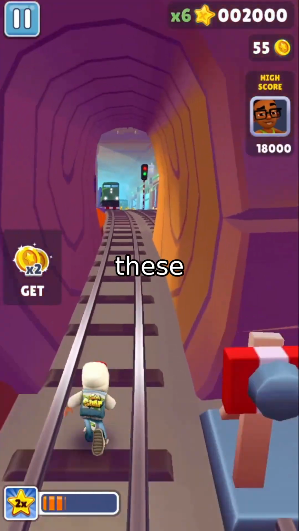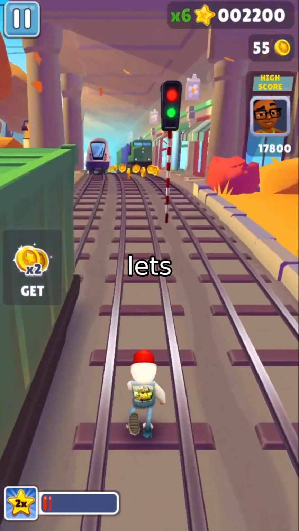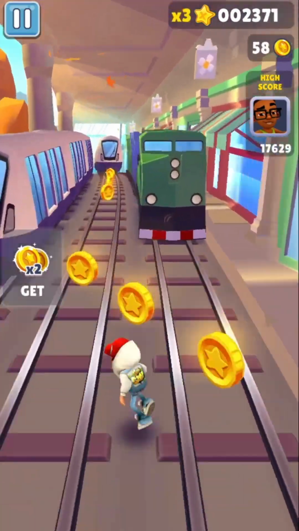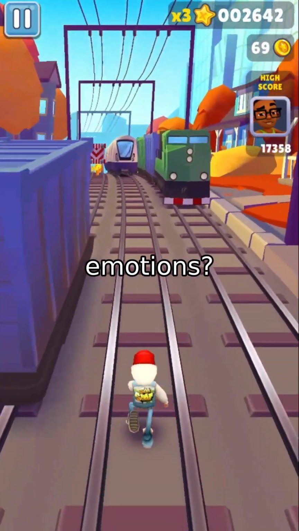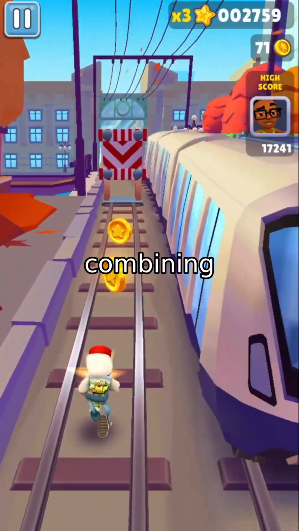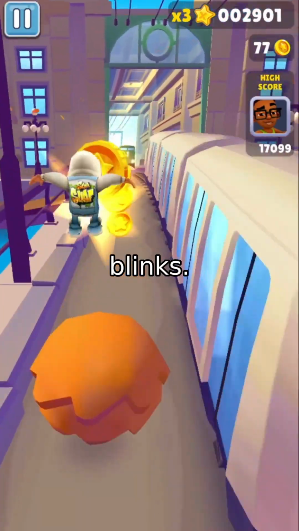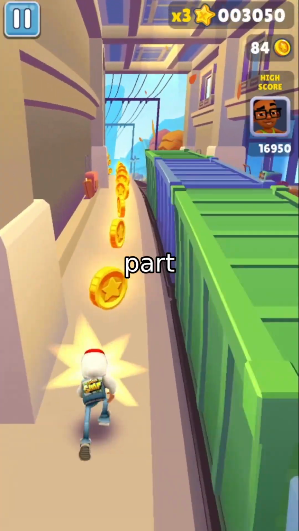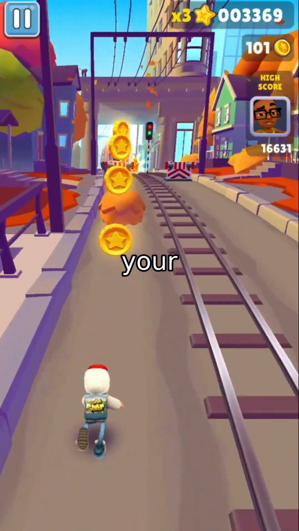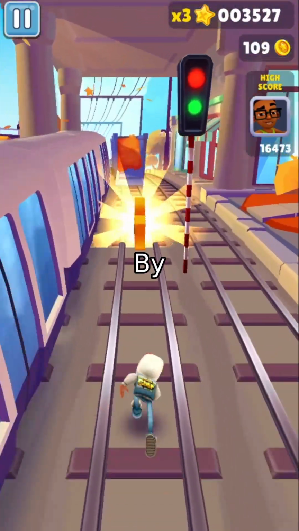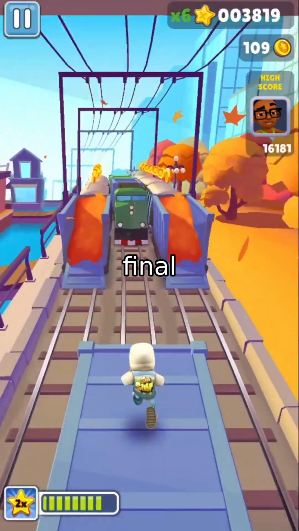But how do we control all these elements separately? Our system lets you tweak individual facial components. Want to focus on mouth movements, head poses, or emotions? You can mix and match, like combining lip movements with head gestures or adding eye blinks. It's like having a puppeteer for every part of the face. Each base in our system represents a specific motion, like opening your mouth or rotating your head. By adjusting these, we can precisely control the final output.